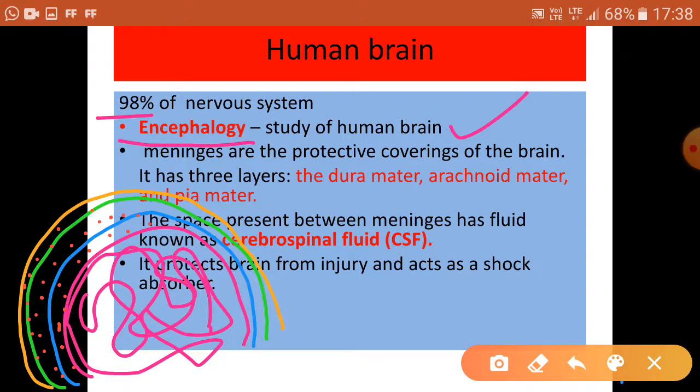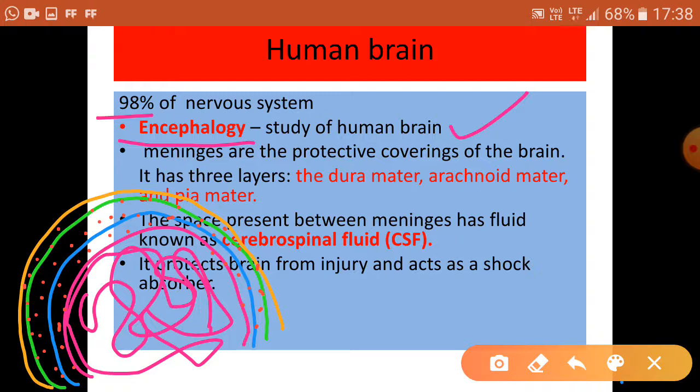The space between the meninges is filled by a fluid called cerebrospinal fluid, CSF, and it protects the brain from injury and acts as a shock absorber.